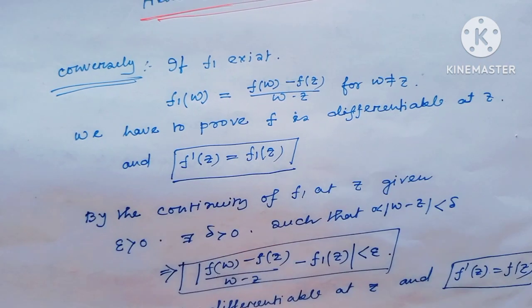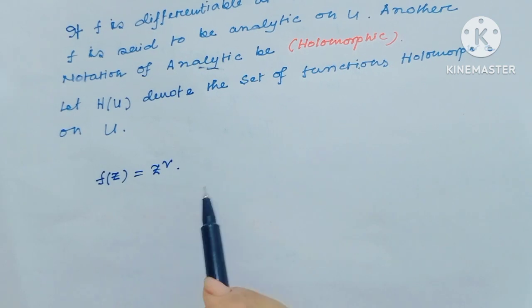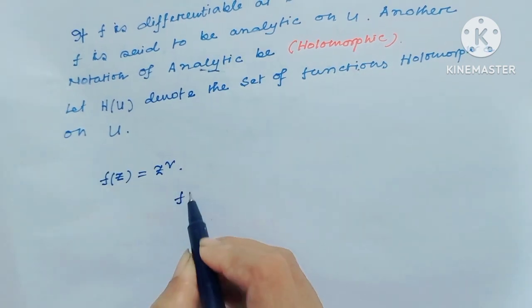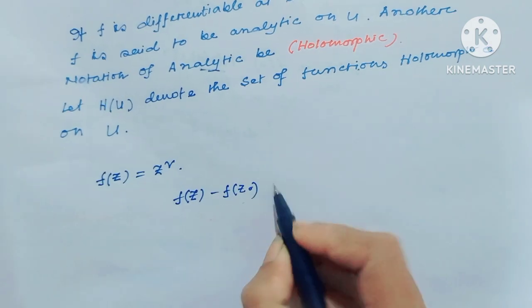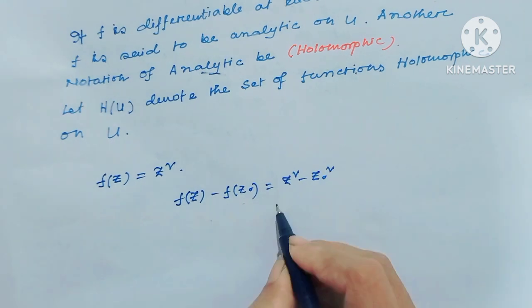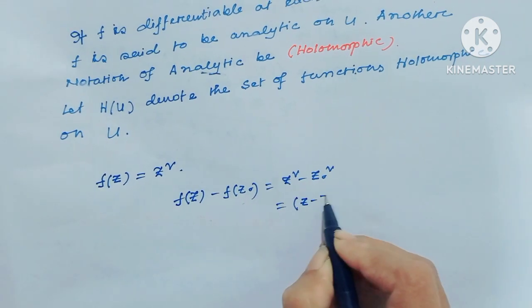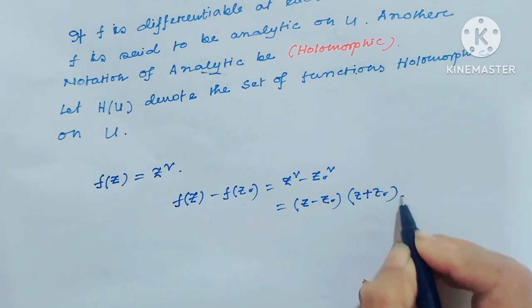Well, consider for example f of z equal to z squared. Then f of z minus f of z0 is z squared minus z0 squared, which equals z minus z0 times z plus z0.